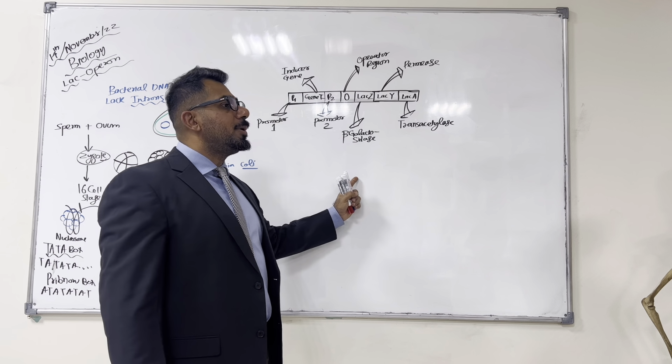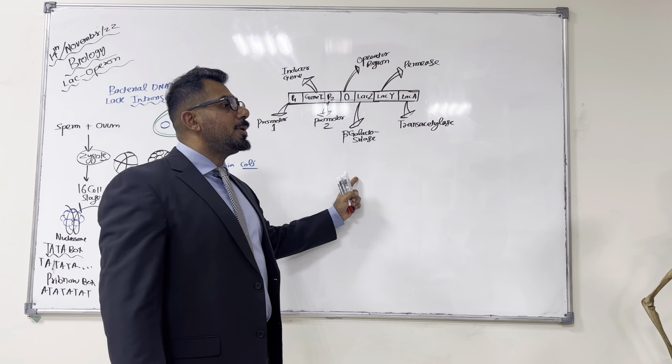Now, there can be two situations. Situation number one over here: when there is glucose in the nutrient medium, when there is no lactose, right? And situation number two: when there is lactose present in the nutrient medium.